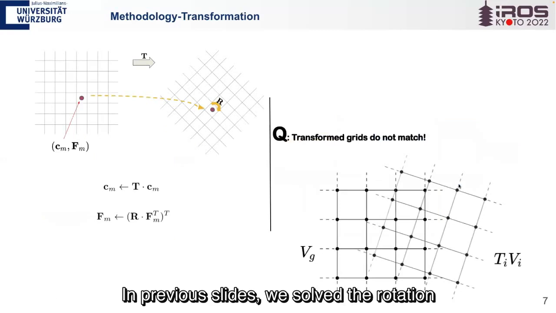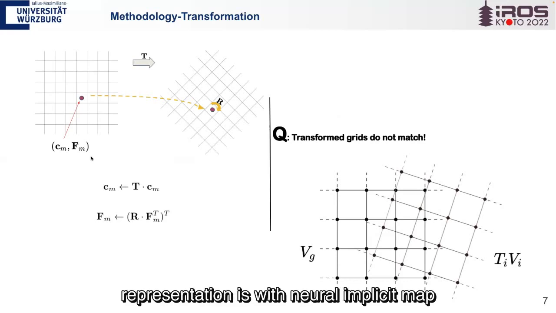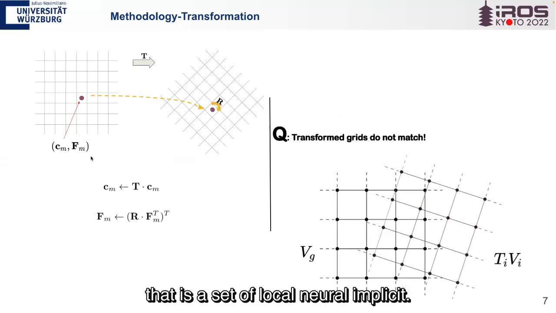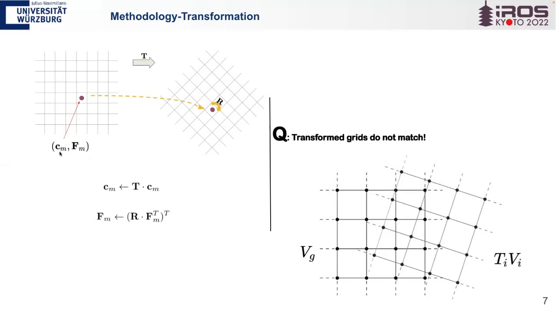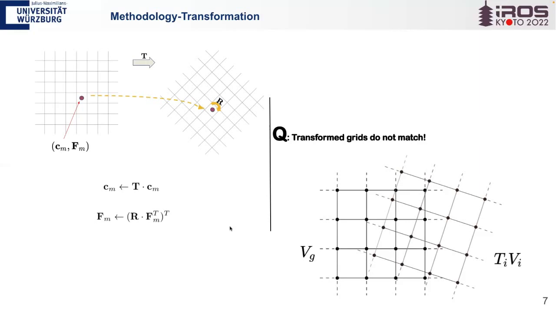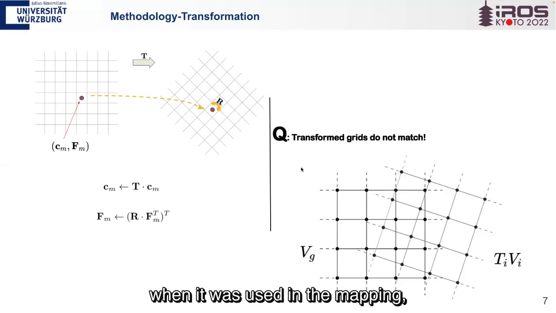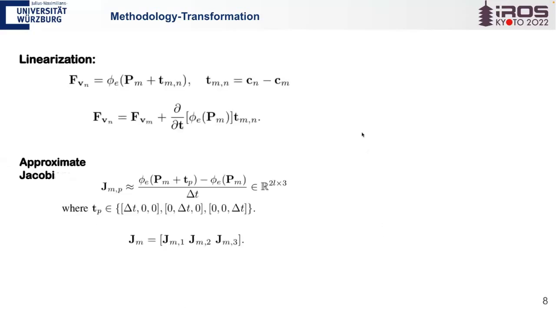In previous slides, we saw the rotation of the feature. However, there is also a translation, but we find that our mapping representation is a neural implicit map, that is a set of local implicits. Each voxel contains its own center. Thus, the transformation of the neural implicit map is designed as this. It will first transform the center and then rotate the features. However, there comes another problem when it is used in the mapping, because the transformed center grid does not perfectly fit with the global one. Thus, on the local map, we linearize the feature at the target position to approximate it.